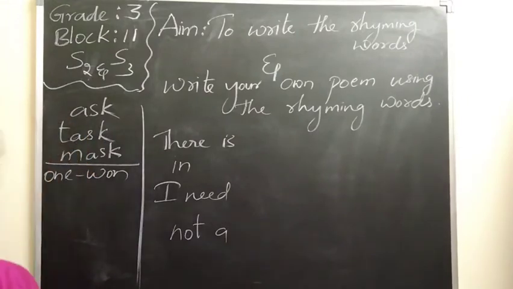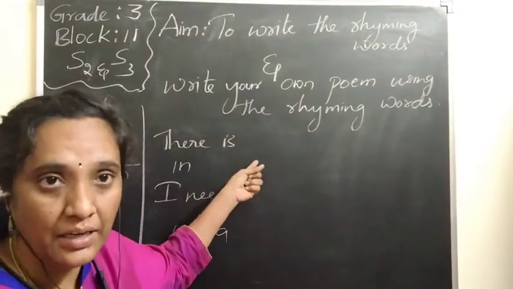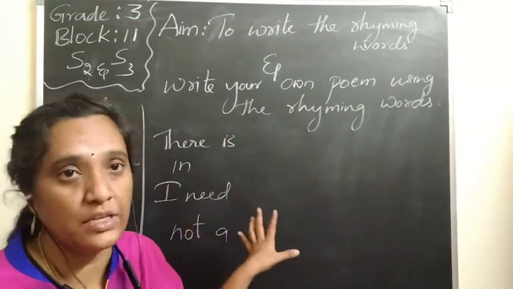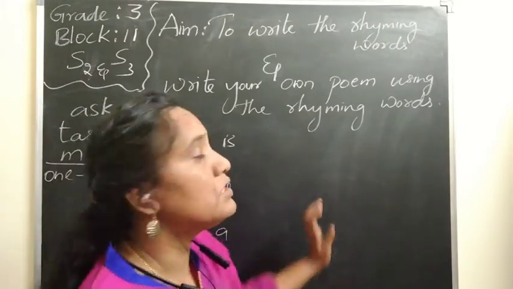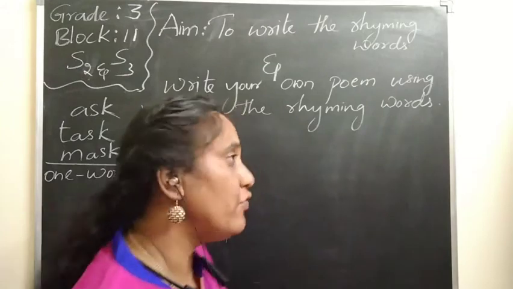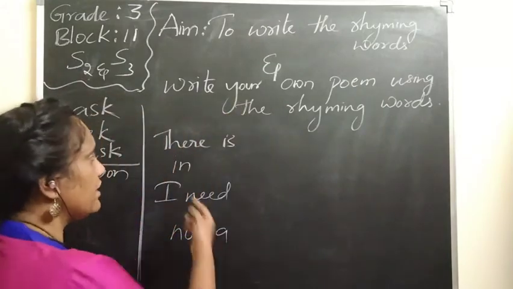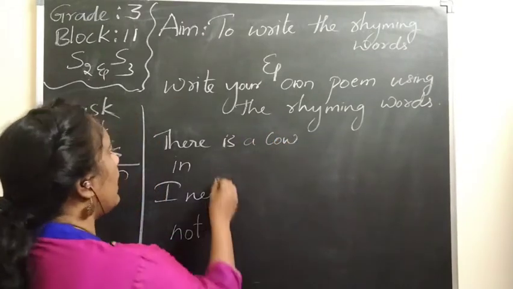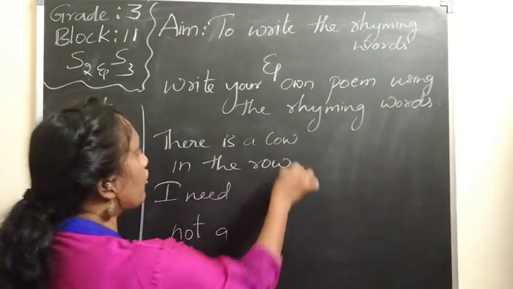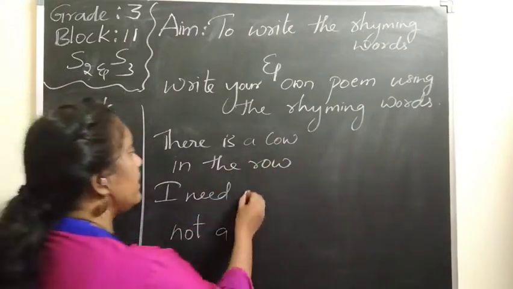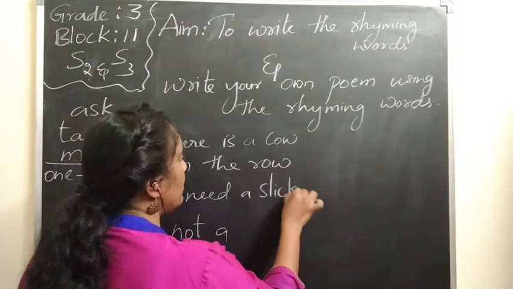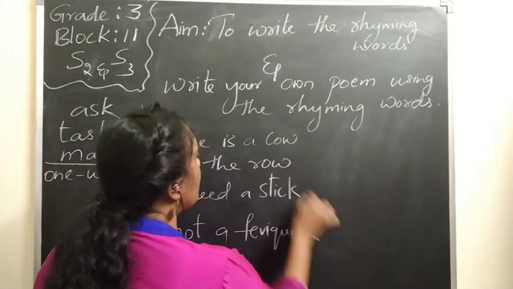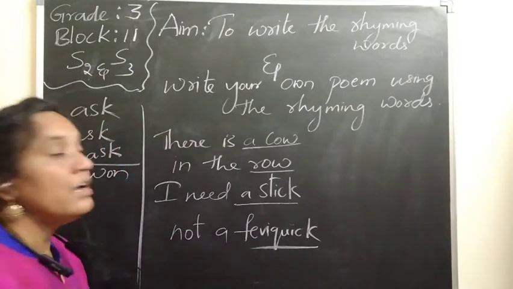So if we take these, we can say that there is something in something, and we need something and we don't want something. So what do we want and what don't we want? Based on this, whatever rhyming words we want, we can take. We can take any animals or anything. So I can take that there is a cow in the row. For that I need a stick, so I want to make it go from there. So I want a stick, not a Fevikwik. Whatever we want, we can write just by using the rhyming words.